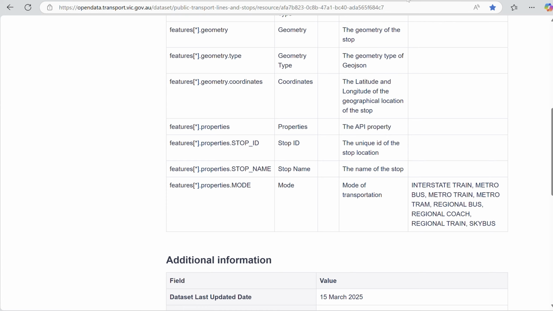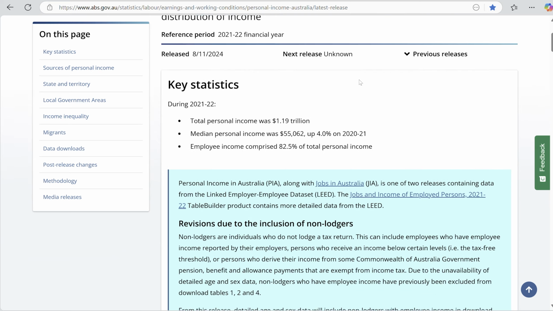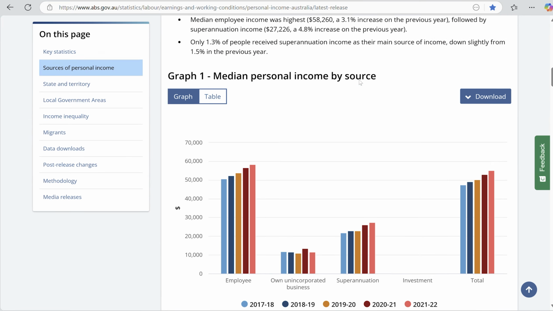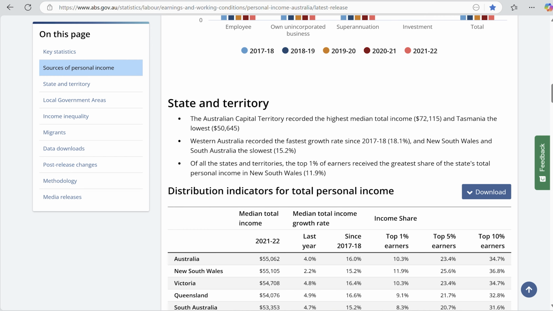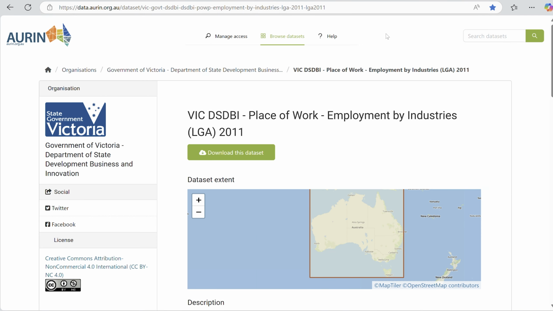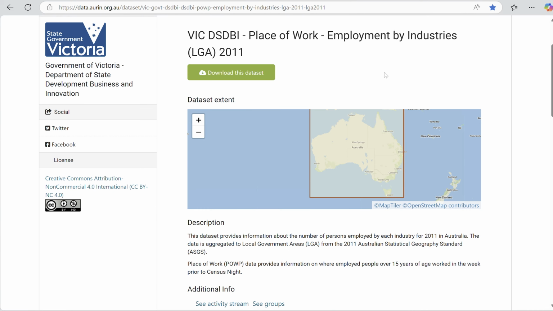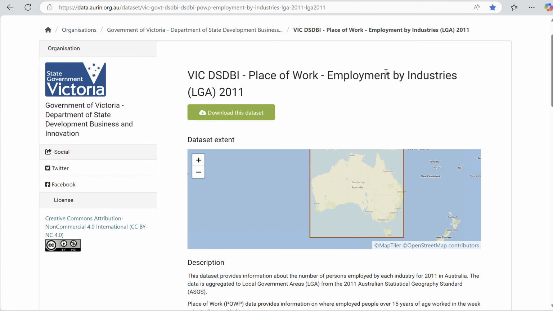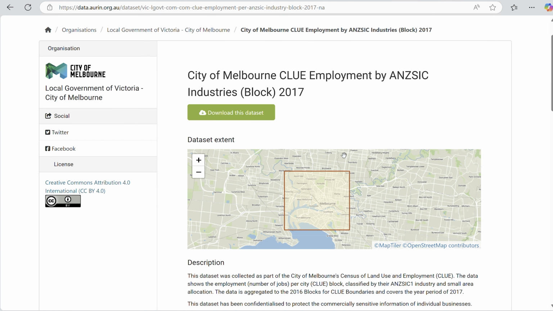We also used the ABS, Australian Bureau of Statistics, to gather data on personal income, whether that was low income earners or high income earners across different suburbs and different areas around Melbourne. Then we used Auran to grab our employment data and the jobs actually available around Melbourne. Our data is from 2011, and we also used Auran again to gather more jobs in the city of Melbourne, specifically from 2017.